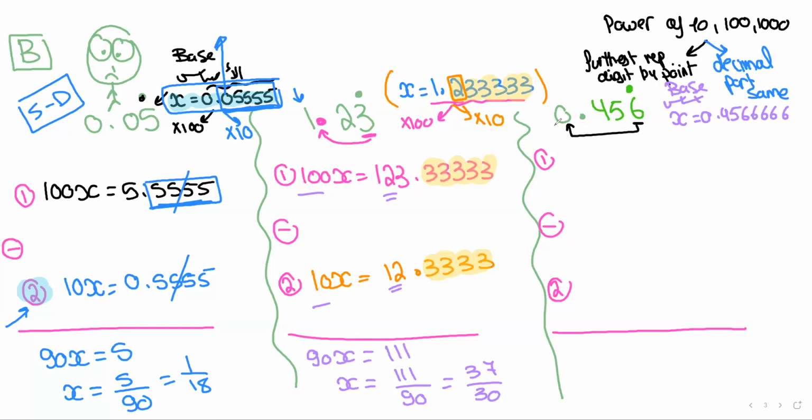So I multiply by 1,000. The last digit here repeated is the third. Since it's the third, so I multiply by 1,000. Multiply the whole thing. 1,000 times x is 1,000x. And 1,000 times this decimal is